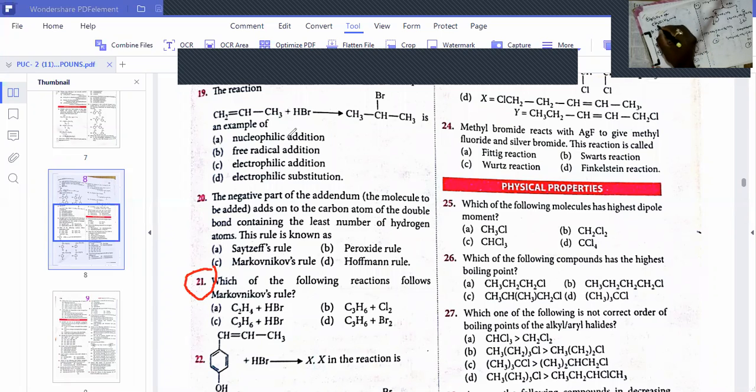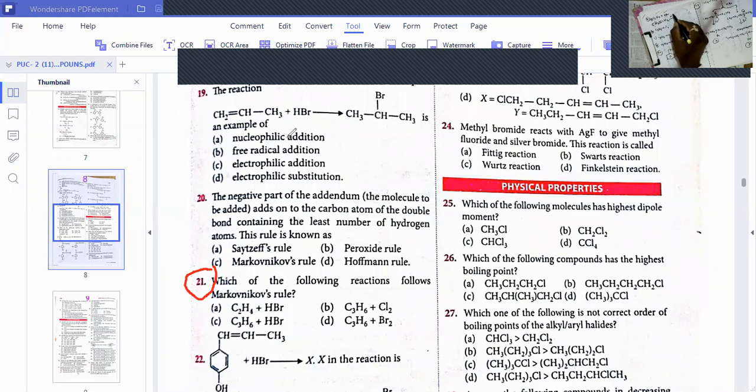Is CH2 double bond CH2 symmetrical or unsymmetrical? Write your answer in the chat box. Ethene is a symmetrical alkene or unsymmetrical alkene? Ethene is a symmetrical alkene because this is also CH2, this is also CH2. Both double bonded carbons are the same. So it is a symmetrical alkene.